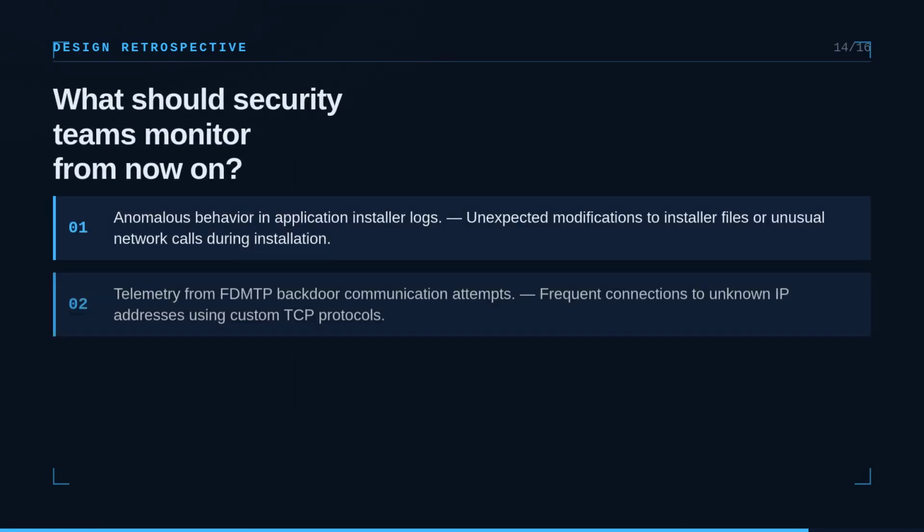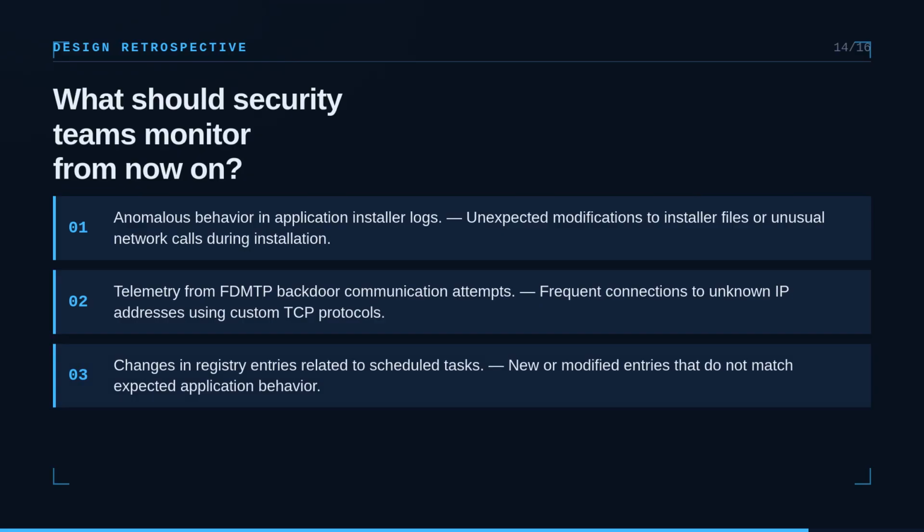What should security teams monitor from now on? First, anomalous behavior in application installer logs. Look for unexpected modifications to installer files or unusual network calls during installation.